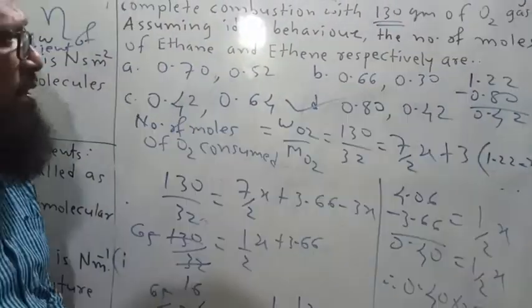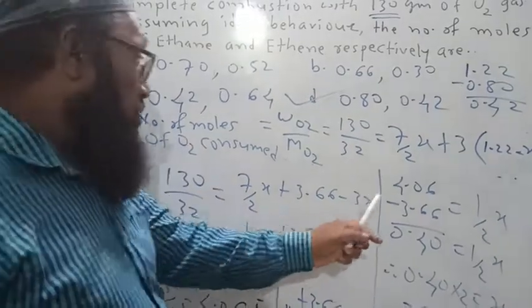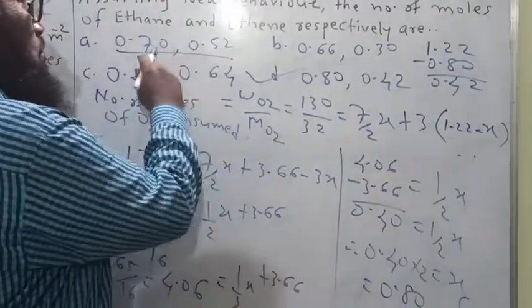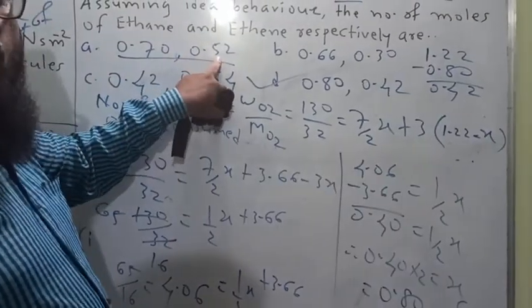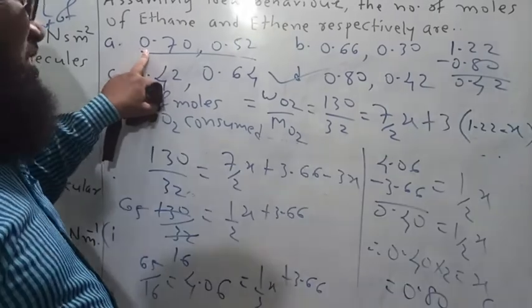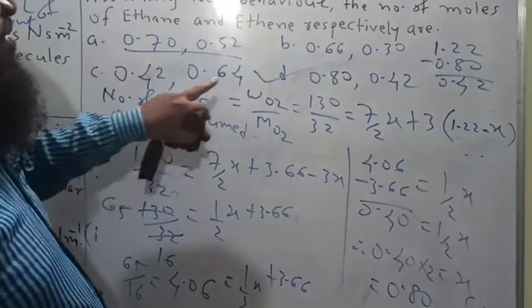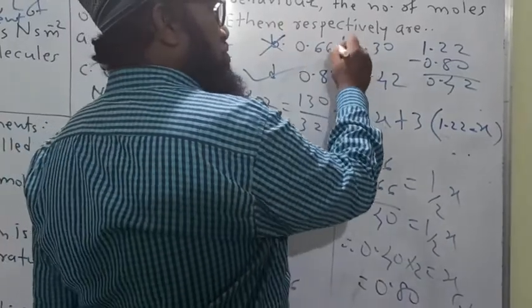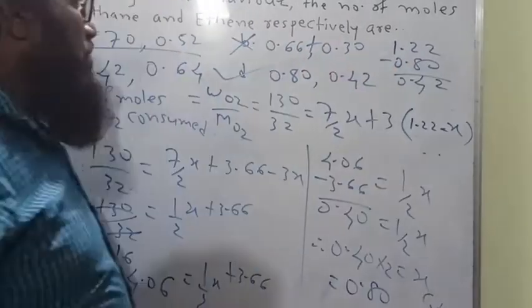Now dear students, remember, 1.22 is the total number of moles. Now look, 0.70 plus 0.52 is again 1.22. Remember dear students, this is not the answer because the addition is not equal to 1.22.